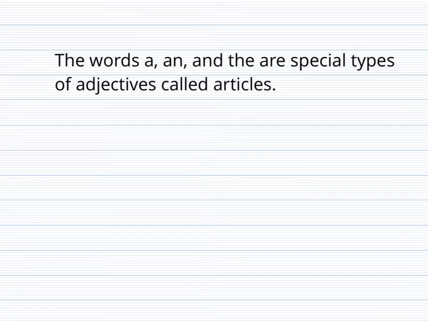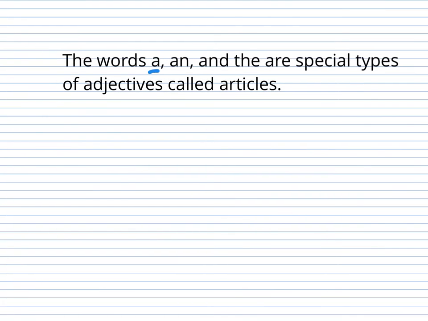We have special types of adjectives, and they're called the articles. And you have to memorize all of them. There's 3. A, an, and the. Those are your articles. They usually come before a noun. They're a good clue to let you know that a noun is coming. And when I talk about the articles, I'm talking about a, an, and the.